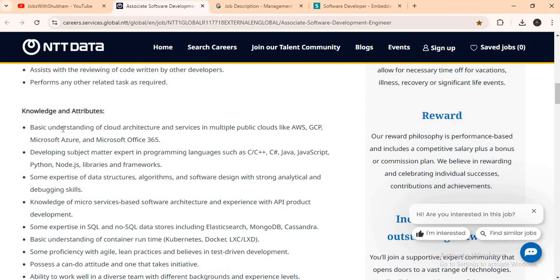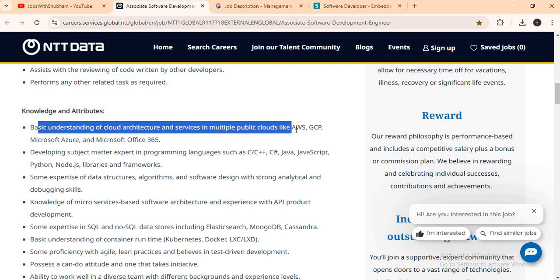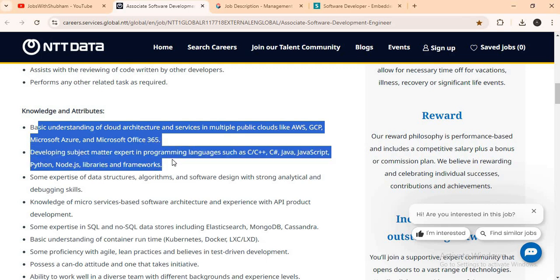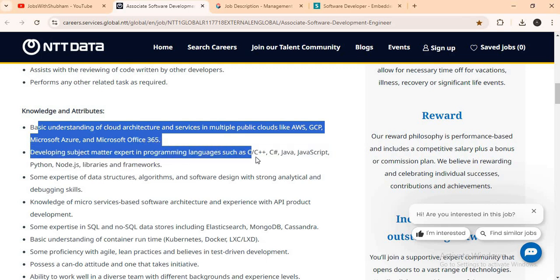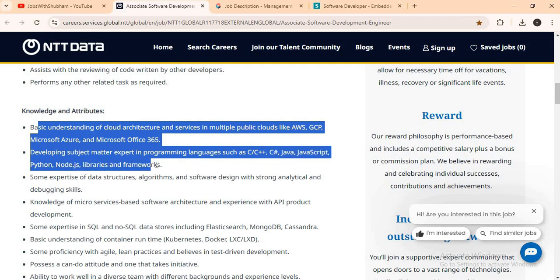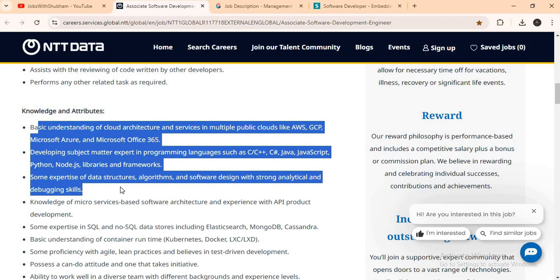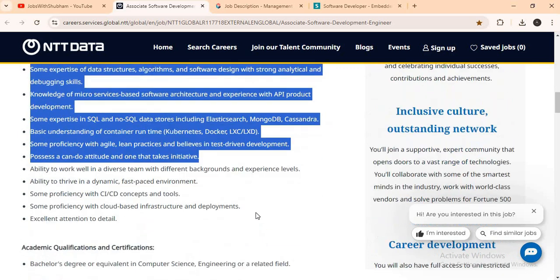And those who have a basic understanding of cloud architecture and services of multiple public clouds like AWS, GCP, Microsoft Azure and Microsoft Office 365, developing subject matter expertise in programming languages such as C, C++, C Sharp, Java, JavaScript, Python, Node.js libraries and frameworks, and some expertise in data structures, algorithms, software design with strong analytical and debugging skills, and all these things we have to know.